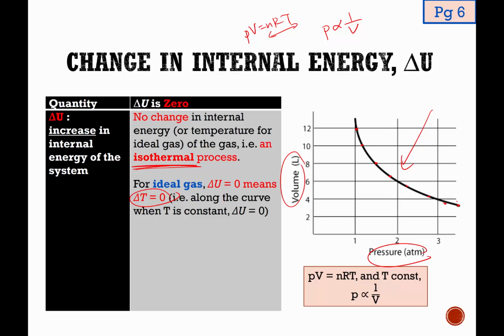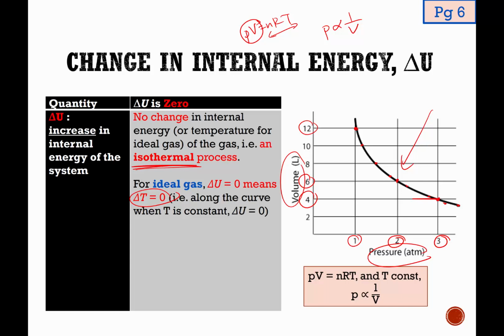And how can you see this? Let's take for example, we know that temperature constant means PV must be constant for a fixed mass of gas. So you can randomly take one point. I take this point, for example: volume is 12, pressure is 1. If I multiply the two of them, I get 12. I take another point, say this point: volume is 6, pressure is 2. 6 times 2 is also 12. If I choose a third point here, 4 and 3, I multiply together, it is also 12. So in general, in A level, for any curve, once you can prove 3 points are constant, you can prove that in this case, temperature is constant.